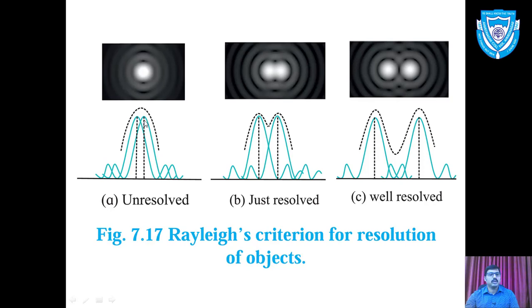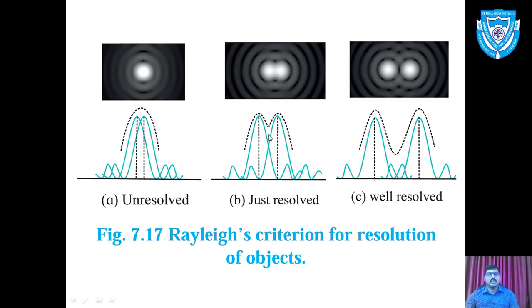These two central maxima are very close to each other, so their image is seen as a single image, and we cannot see two separate objects. That condition is called unresolved, as given in figure A.